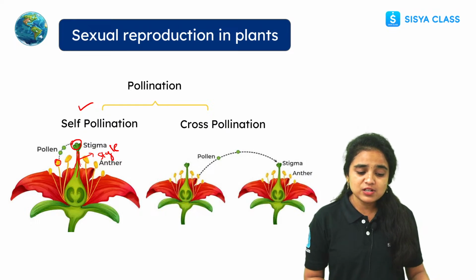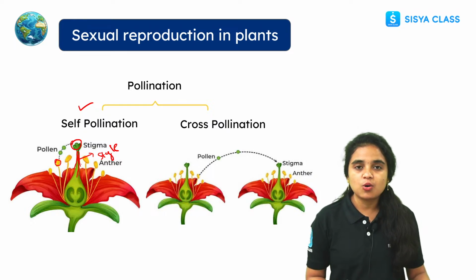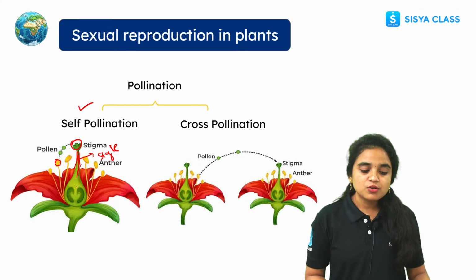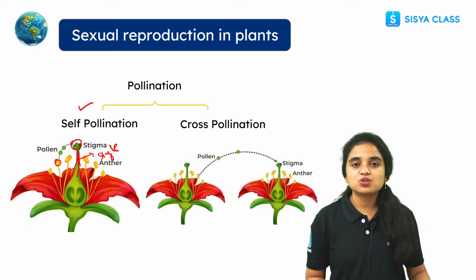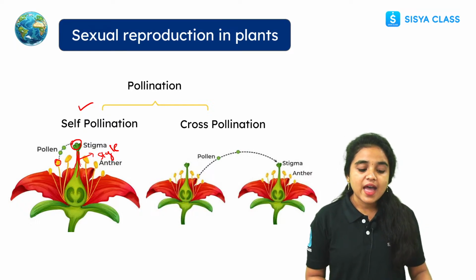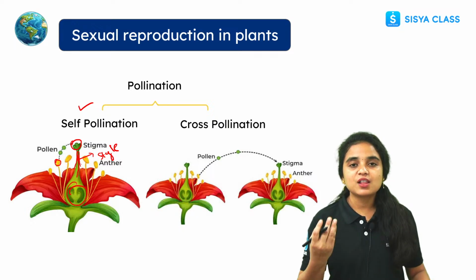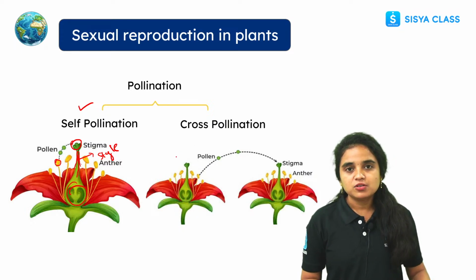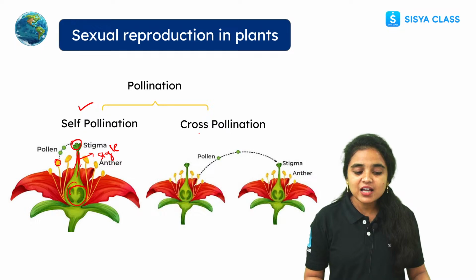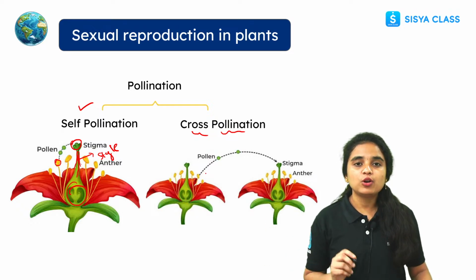It slowly moves down towards the ovary and ovule, where fusion occurs and fertilization happens. Hence the seeds and the fruit develop through the pollination process. In cross-pollination, the pollen grains are transferred from one flower to another flower of their own kind.